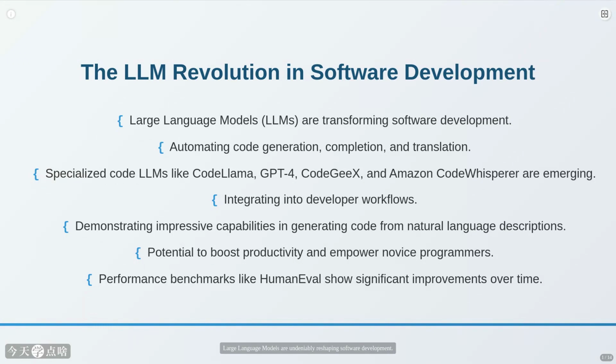Large language models are undeniably reshaping software development. We're seeing specialized tools like CodeLlama, GPT-4, and CodeWhisperer becoming integral parts of our workflows. Their ability to generate code from plain text is genuinely impressive, promising productivity boosts and potentially lowering the barrier to entry for new developers. Benchmarks like HumanEval confirm the rapid improvement in these models.